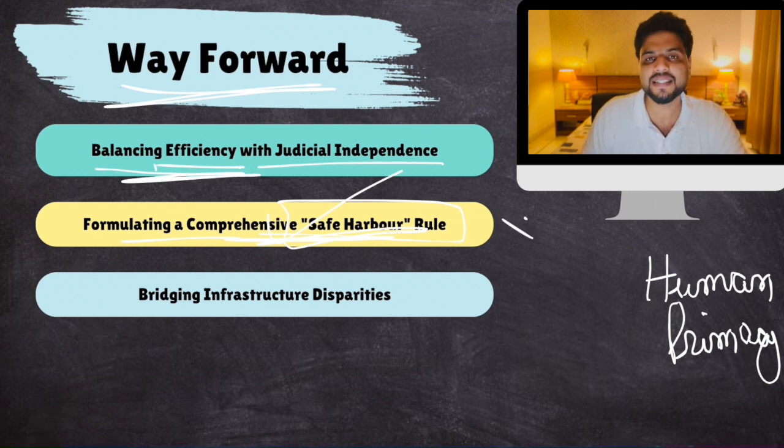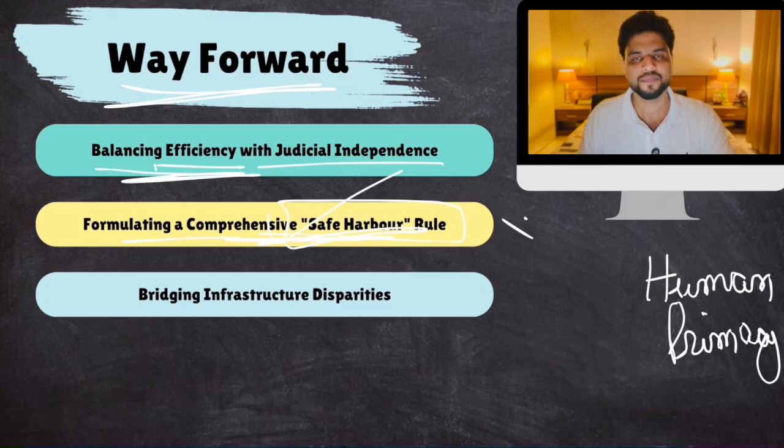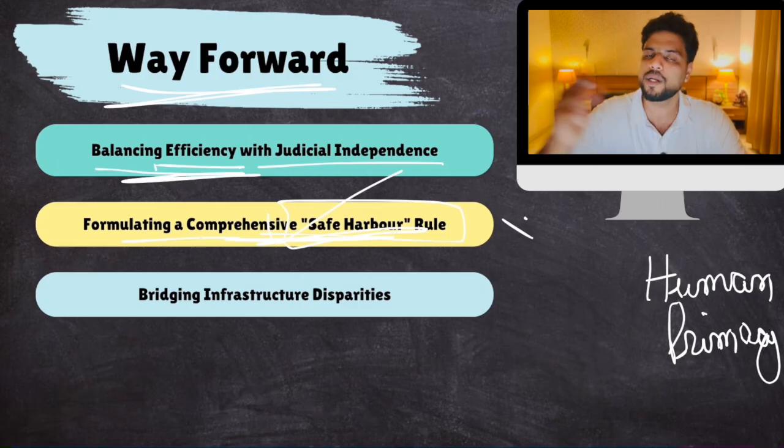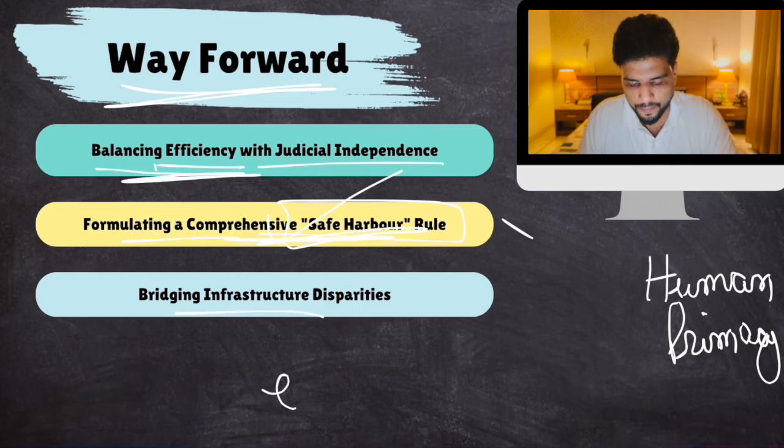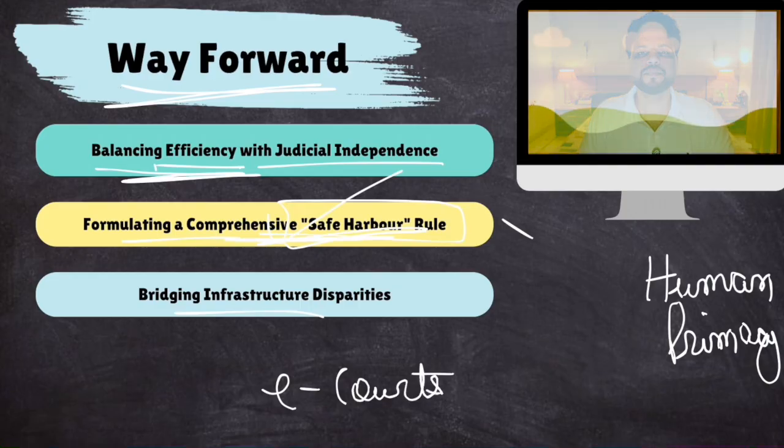Plus, bridging infrastructure disparities. AI is all fine in the courts of India, but there are certain courts in India which lack internet access. How would you deploy AI in those? So bridge this infrastructure disparity. Implement the e-courts project throughout the territory of India. Make sense? Okay, that's about it.